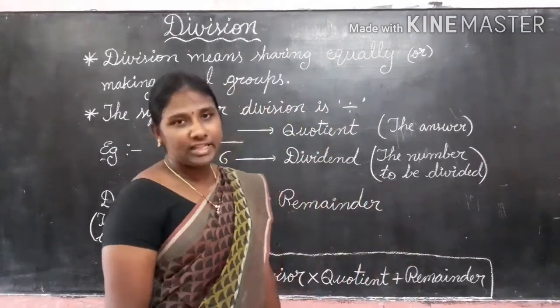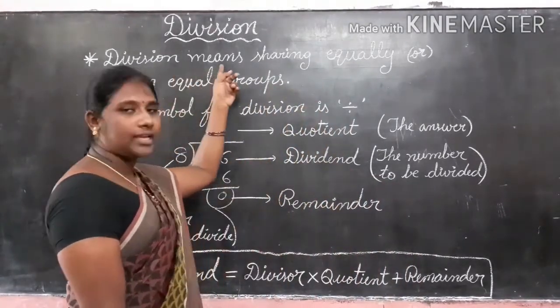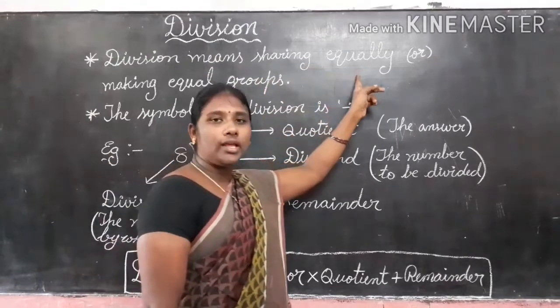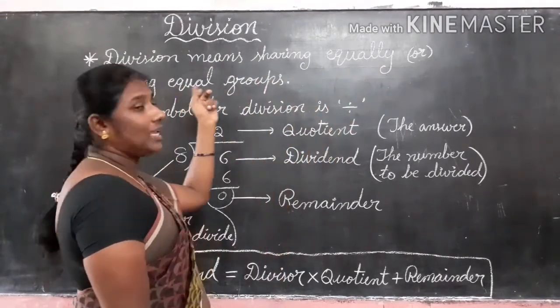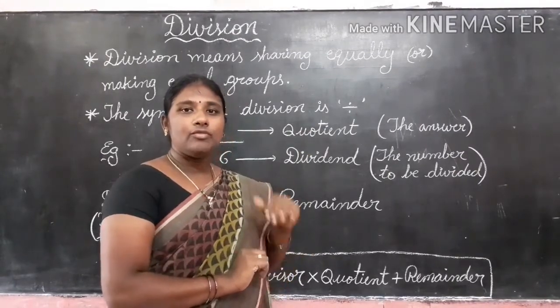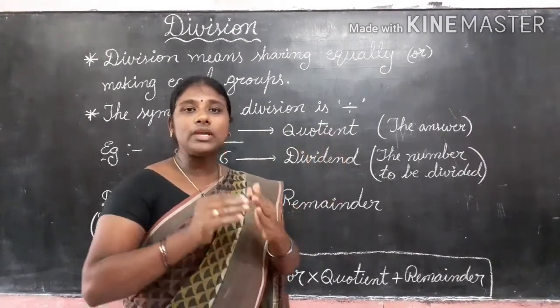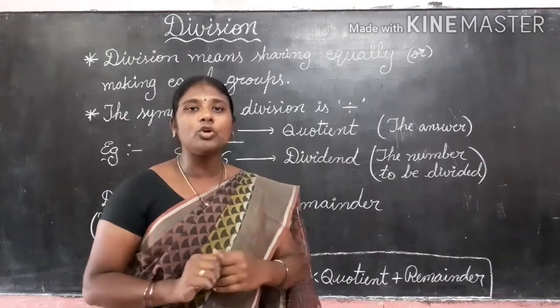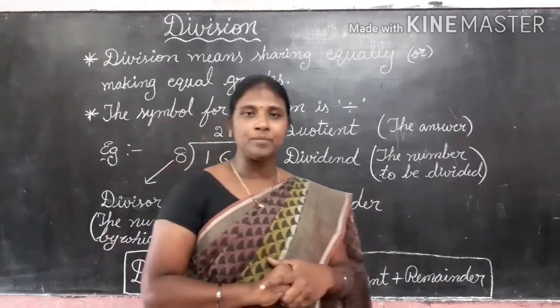What is meant by division? Division means sharing equally or making equal groups. We have to share equally. Suppose we keep groups, we have to put equal groups. That is meant by division.